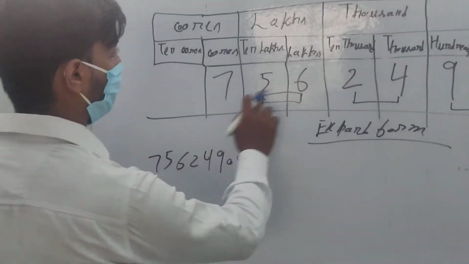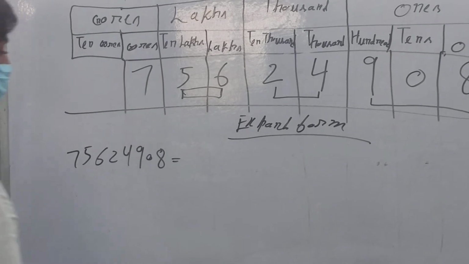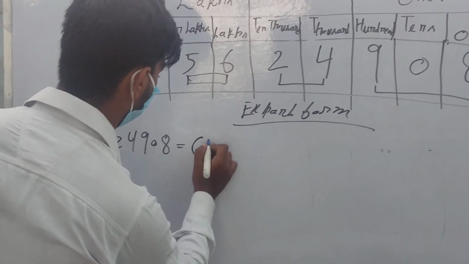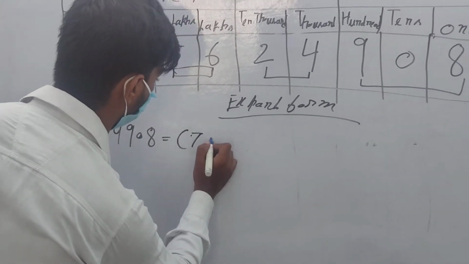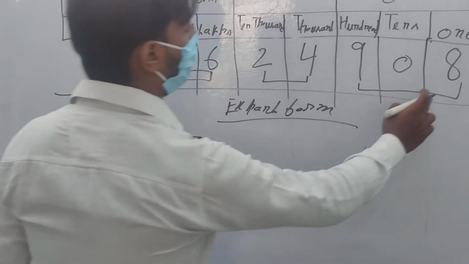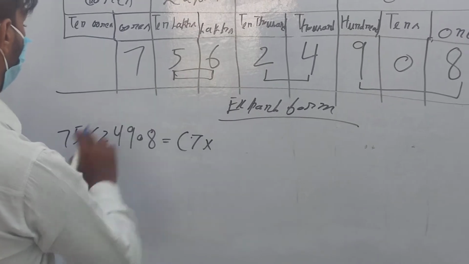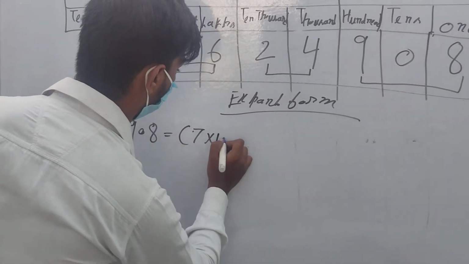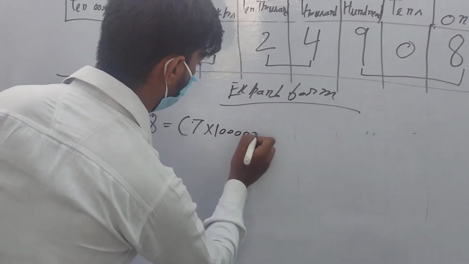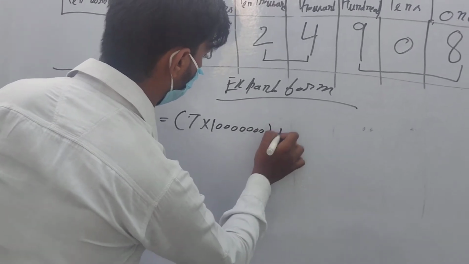See, I have taken the same number. First I write the 7 into 1 followed by the zeros: how many digits are there? 1, 2, 3, 4, 5, 6, 7. So 7 into 1 with six zeros. Then the plus sign.